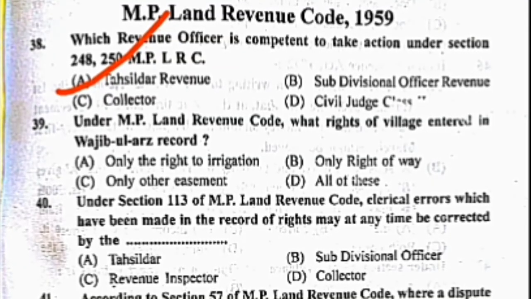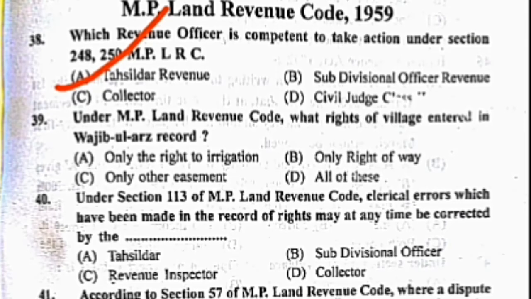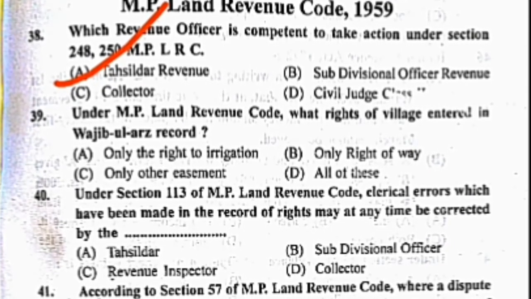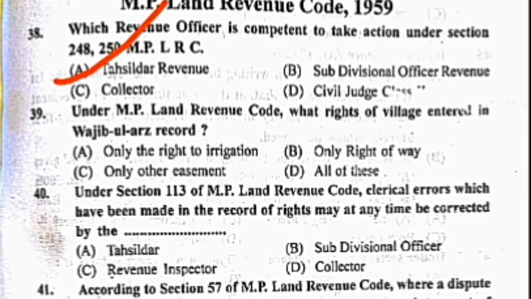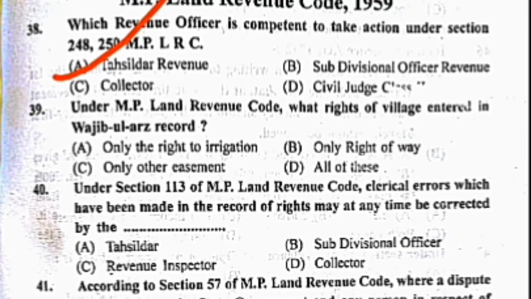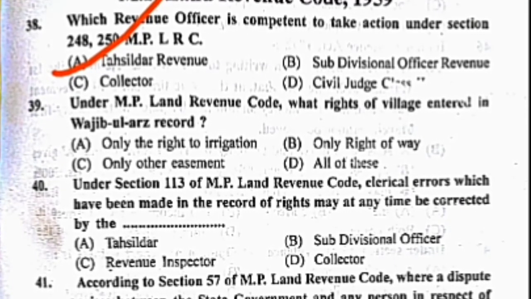Now question 39. Under MPLRC, what rights of the village are entered in the Wajib-ul-Arz record? Your options are A. Only the right to irrigation, B. Only the right of way, C. Only other easements, D. All of these. The correct answer is D. All of these.